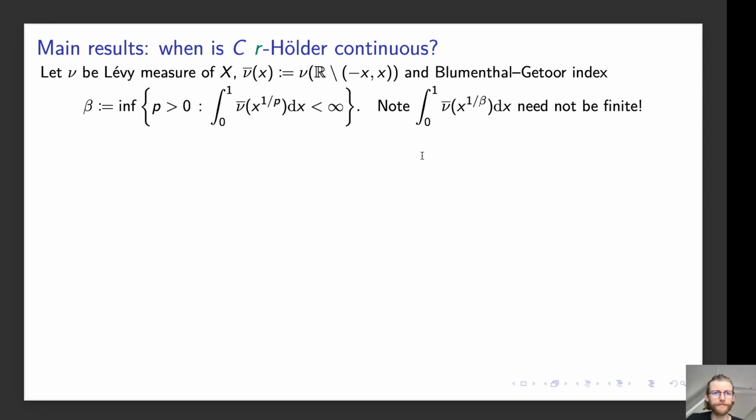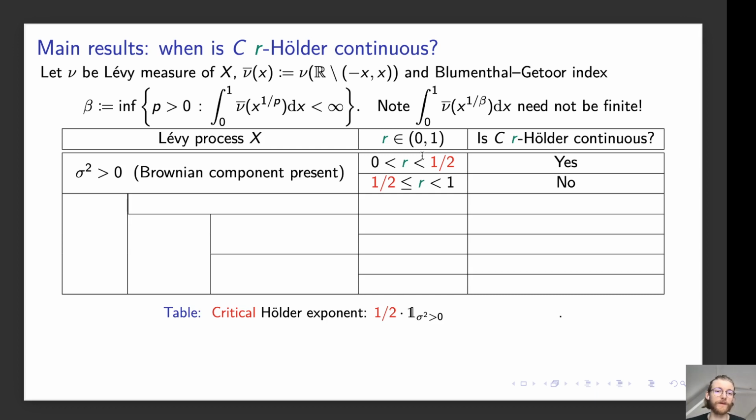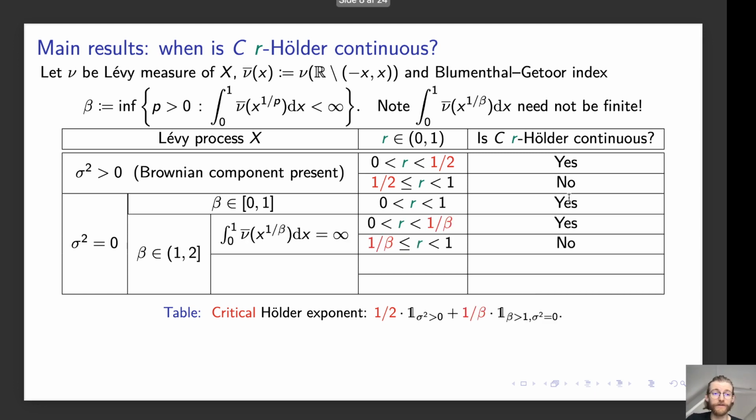So let's consider a Lévy process with a Brownian component, so σ squared is now positive. In this case, the result is completely characterized, and we see that the critical case is 1/2. The critical case goes into the no category: for r larger than or equal to 1/2 and strictly less than 1, C is not r-Hölder continuous, and for r strictly less than 1/2, it is r-Hölder continuous. If we look at the simple case of σ squared 0 and β between 0 and 1, then for any r, it is going to be r-Hölder continuous.